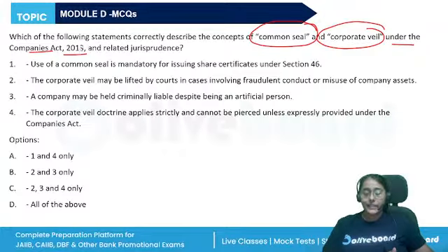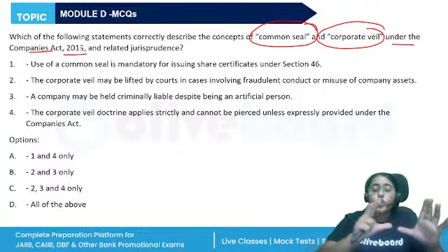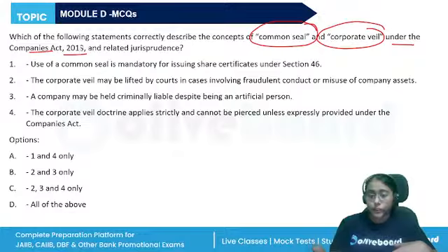Now this has been removed. It is not mandatory any longer to have a common seal. There's a requirement that the directors or the managing directors can sign it. So, which of the following statements are correct? And corporate veil basically means the people who are in front managing the company or showing as the directors of the company are different from the decision makers of the company.